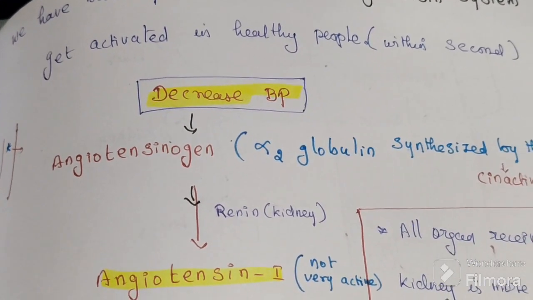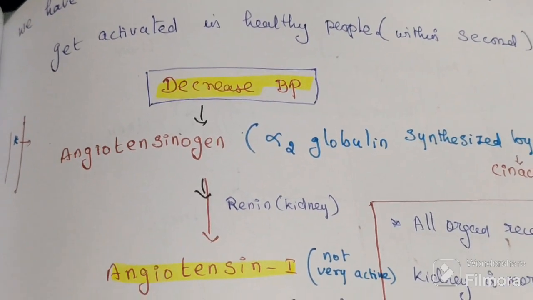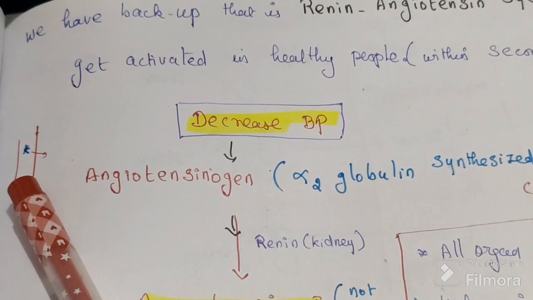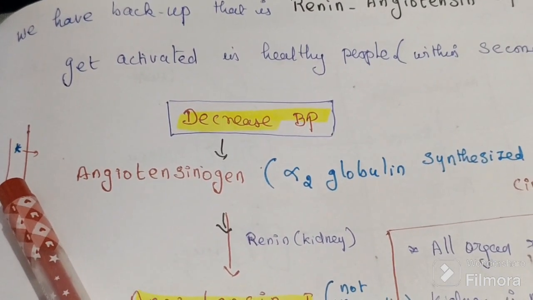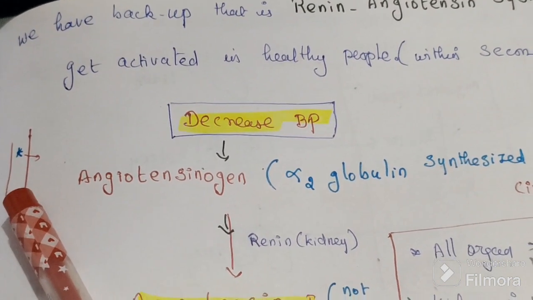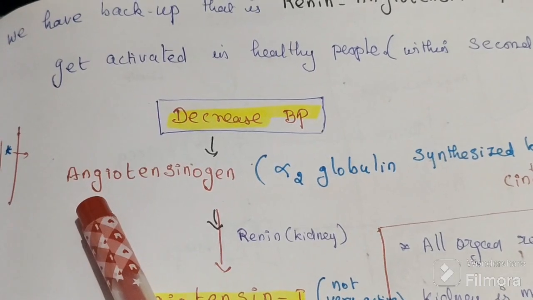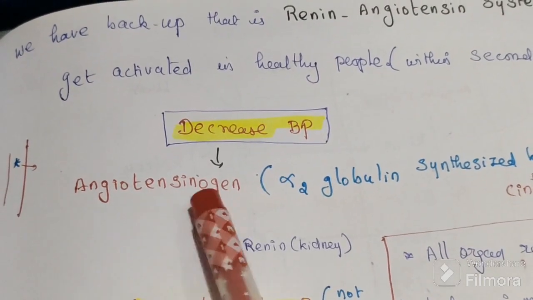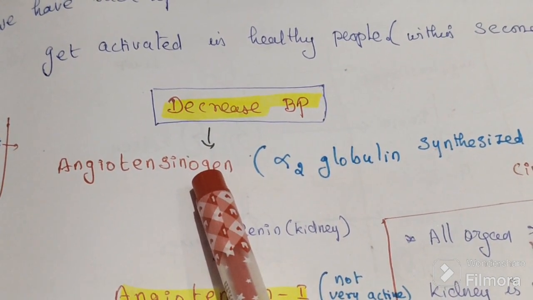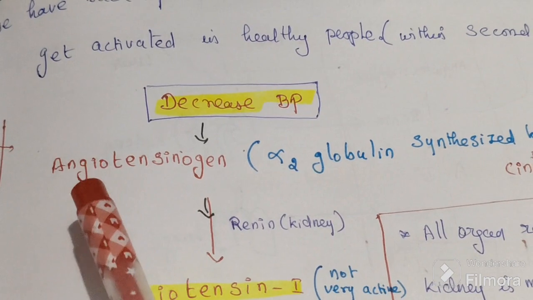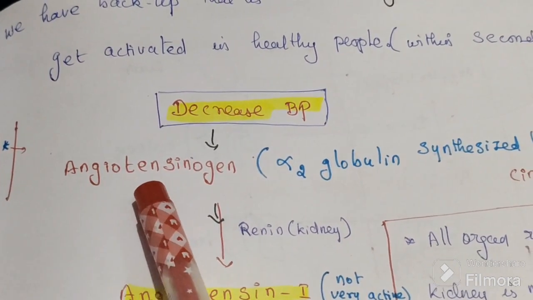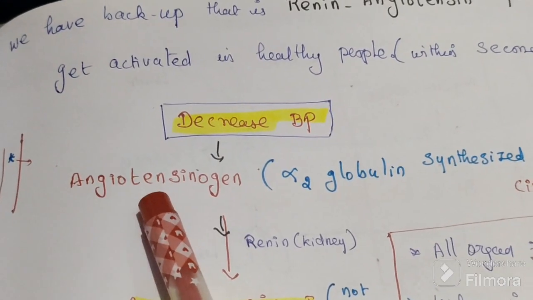Inside the blood vessels there is a protein, which is always present, for all you and me, in an inactive form. The name of that protein is angiotensinogen.